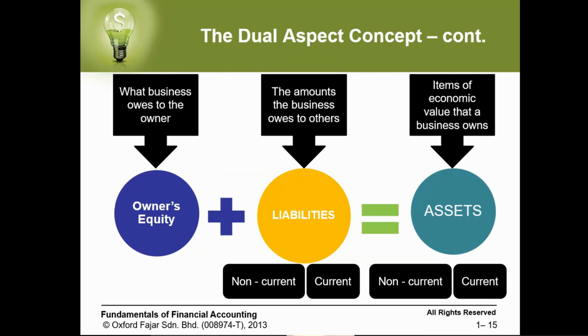So that's what we call the dual aspect concept. Under it, the assets are also divided into two categories, the same as liabilities. Assets are divided into current and non-current assets. Liabilities are divided into current and non-current liabilities. Later we're going to discuss it.